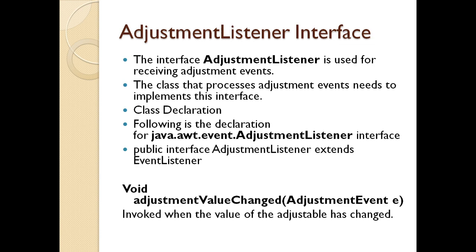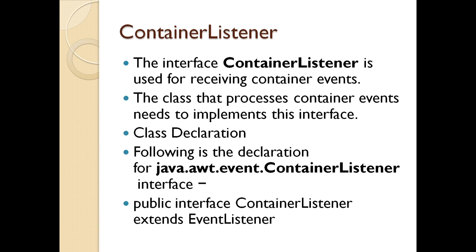Now proceeding further, I have the containers. We have seen various containers in AWT and Swing. When I want to apply any listener to a particular component, I use the interface ContainerListener, which is used for receiving container events. The class that processes container events needs to implement the interface. For this interface, I need to declare java.awt.event.ContainerListener, and this ContainerListener interface extends the EventListener.